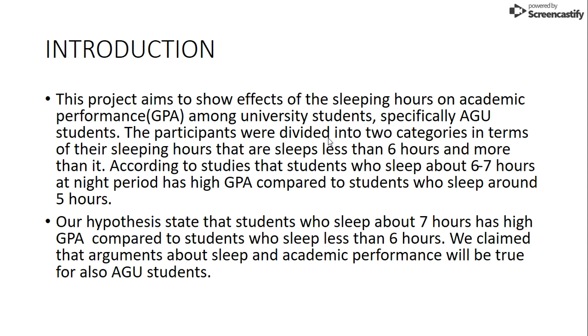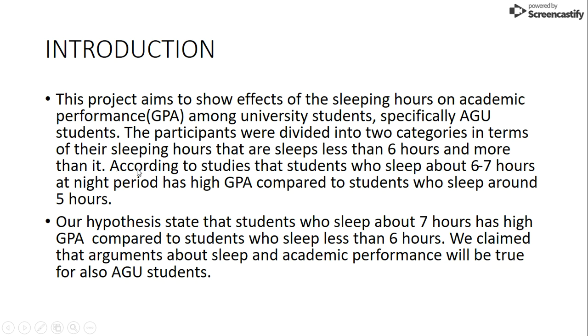Group one is for the students who sleep less than 6 hours, and group two represents the students who sleep more than 6 hours. According to studies, the students who sleep about 6 or 7 hours at night have a higher GPA compared to students who sleep around 5 hours.